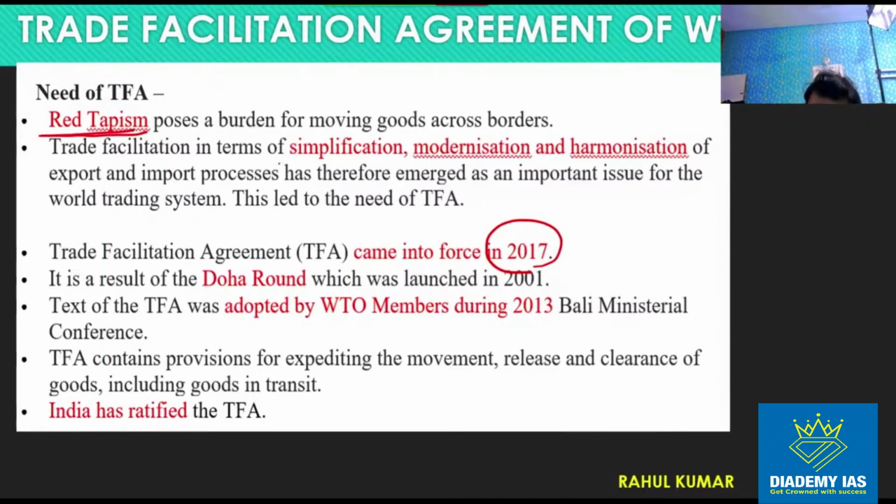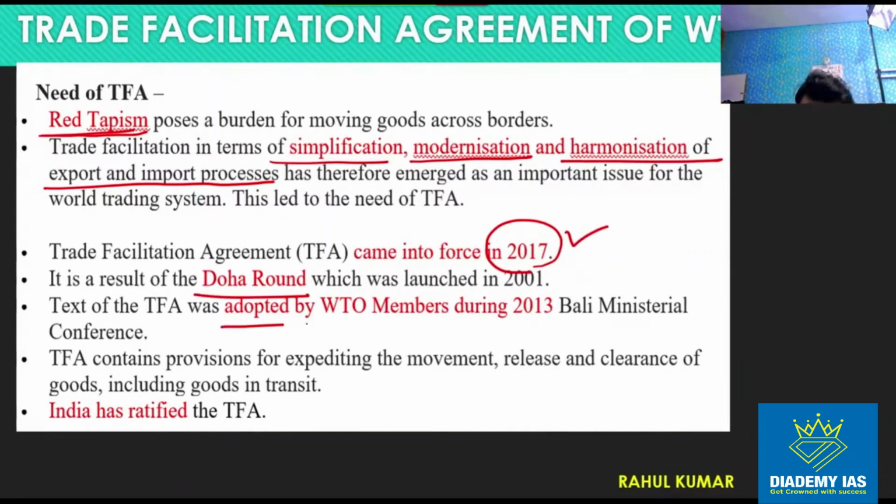The purpose is to bring simplification, modernization and harmonization of the export and import processes. So all the countries want to minimize the import and export formalities so that the trade across the borders becomes easy. This agreement came into force in 2017 and this is the result of the Doha round, right?